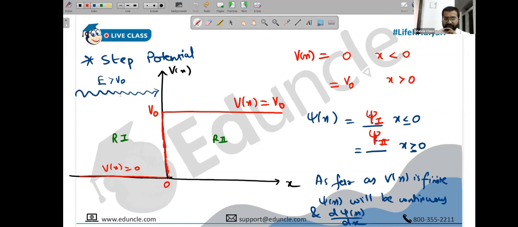Write it, please. Even though E is greater than V naught, quantum mechanics allows that there could be a possibility that the wave will be reflected back. There could be a possibility that the wave function is reflected back. Because classical mechanics prohibits this. Classical mechanics will tell you that the reflection coefficient is 0. It cannot be reflected at all.